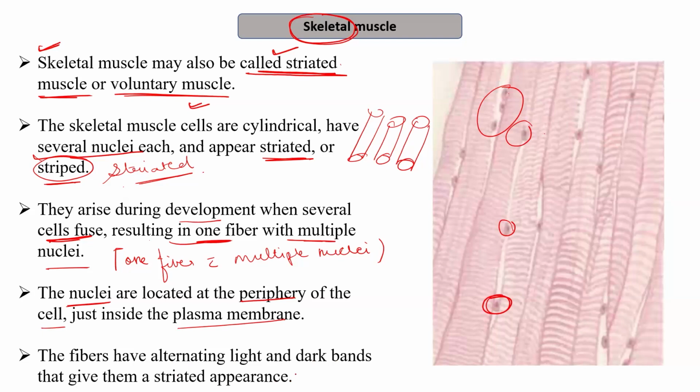You can see here, giving them the striated appearance. So they have dark bands, they have light bands, giving them a striped or striated pattern. Therefore, they are called skeletal muscles or striated muscles, and these perform their function voluntarily. That is, they can regulate their functioning and movement, and therefore they are also known as voluntary muscles.